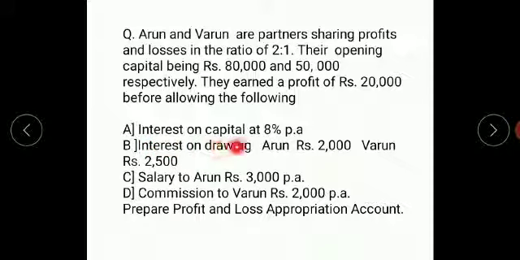First one, interest on capital 8% per annum. Second, interest on drawings, Arun 2000, Varun 2500. Third, salary to Arun 3000 per annum. Fourth, commission to Varun 2000 per annum. Prepare profit and loss appropriation account.